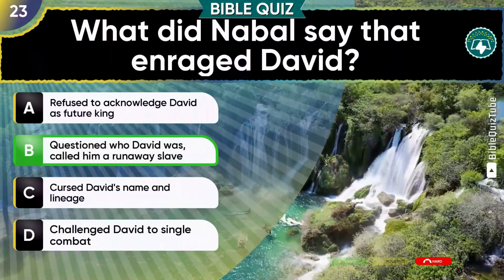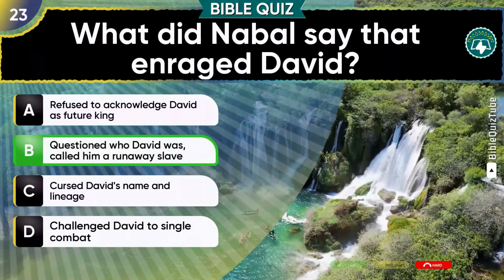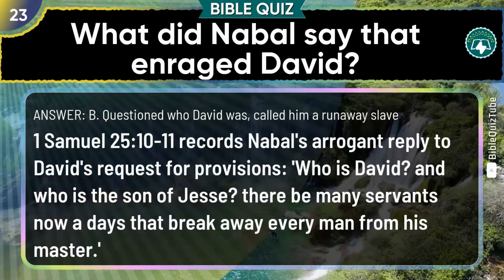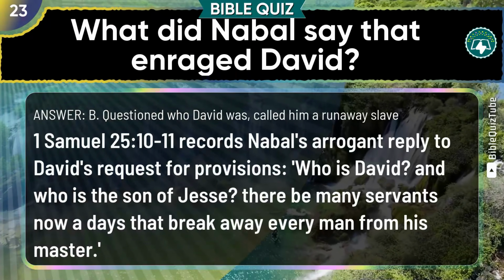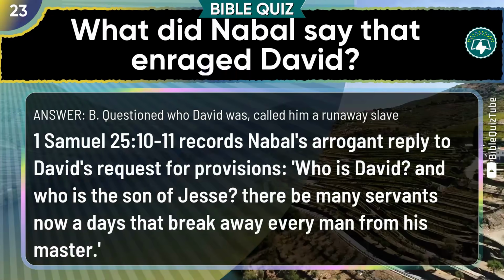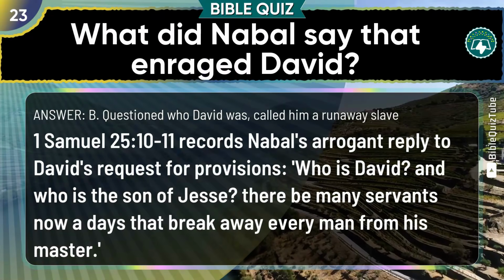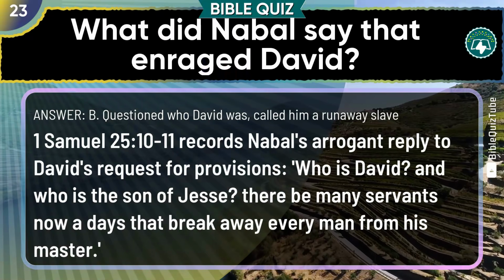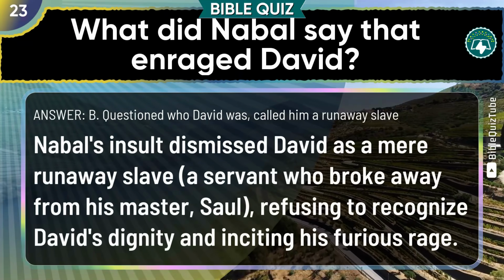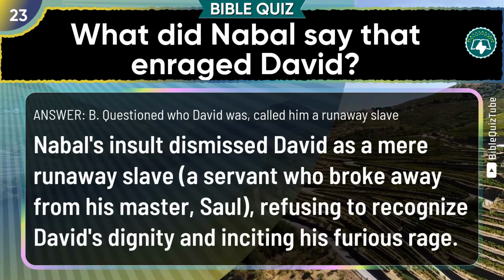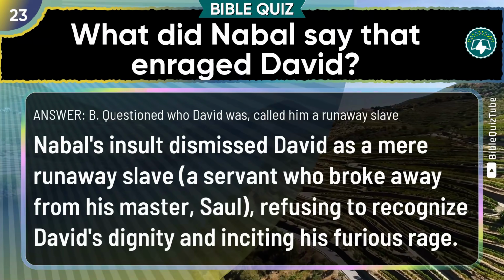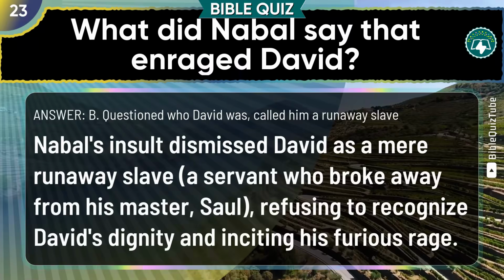Well done. The answer is B. Questioned who David was, called him a runaway slave. The explanation. 1 Samuel chapter 25 verses 10 to 11 records Nabal's arrogant reply to David's request for provisions. Who is David, and who is the son of Jesse? There be many servants nowadays that break away every man from his master. Nabal's insult dismissed David as a mere runaway slave, a servant who broke away from his master Saul, refusing to recognize David's dignity and inciting his furious rage.